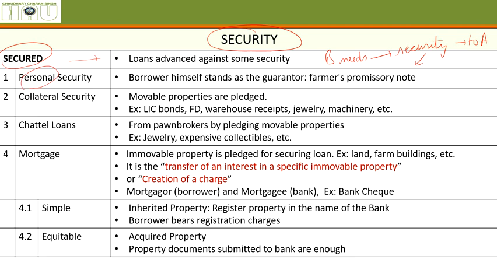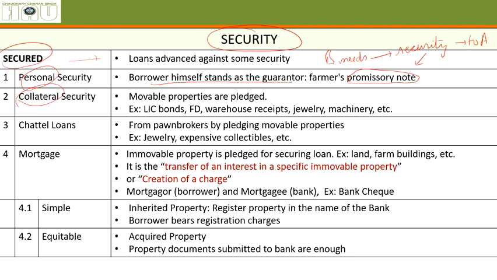First is personal security. There is a simple promissory note. He can give an affidavit that I'll repay you this much money, which you have given to me, at this much interest rate in this much time. That is a promissory note. That's all. This is called personal security.